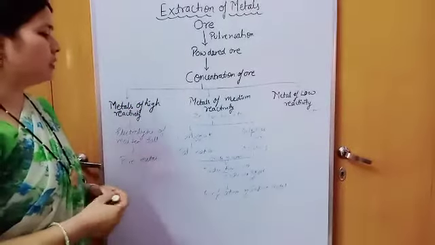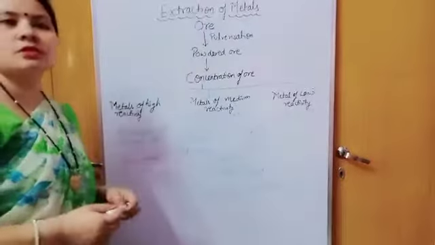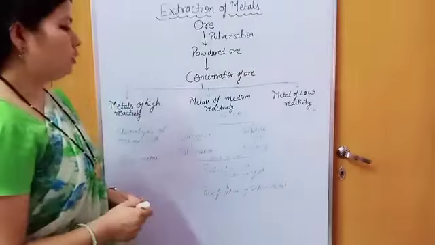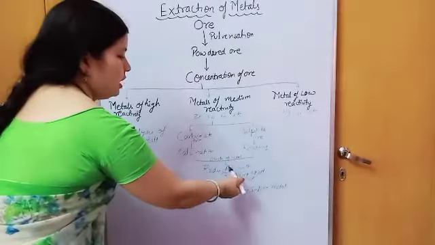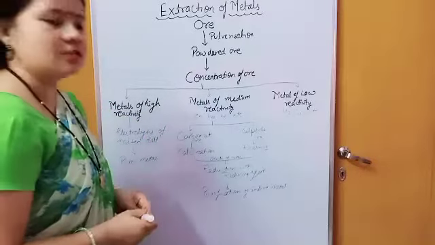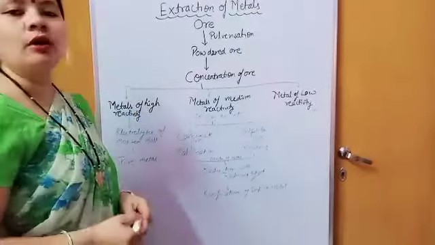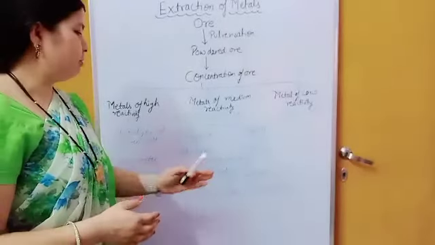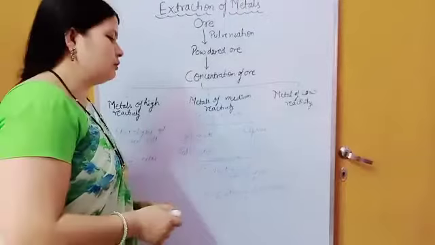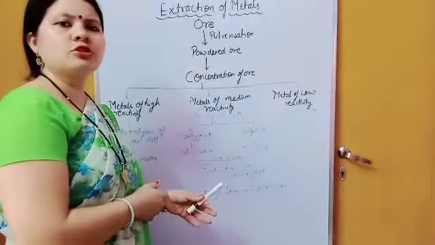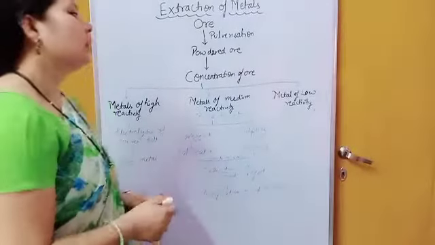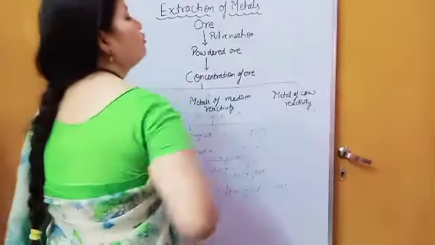And once it is converted into oxide, then with the help of a suitable reducing agent we can reduce it to the metal. And at last, the purification of impure metal: whatever metal you get after the process of reduction with a reducing agent, the last step is purification of the impure metal. For purification also we have different methods, and electrolysis is the best method.